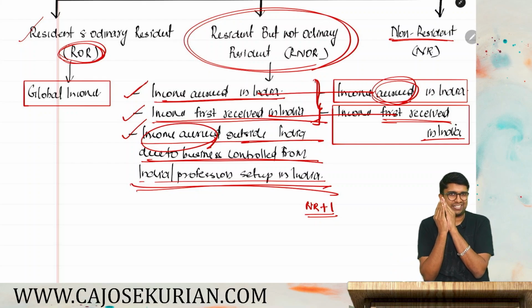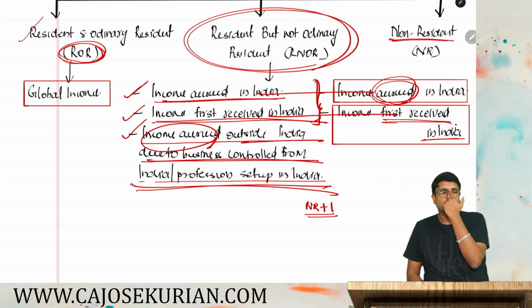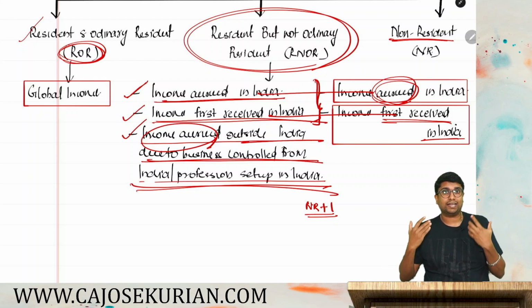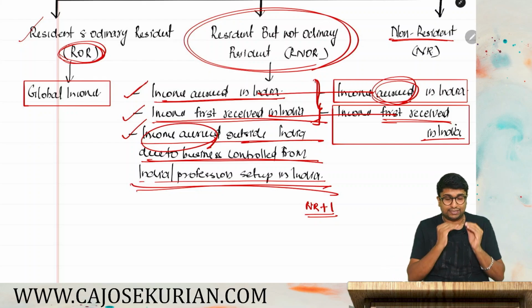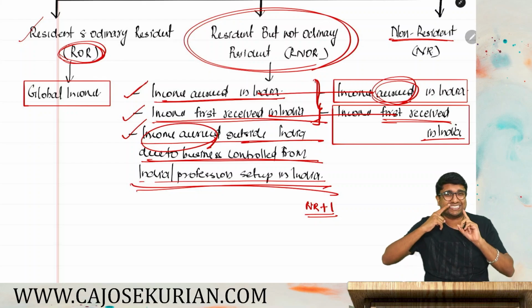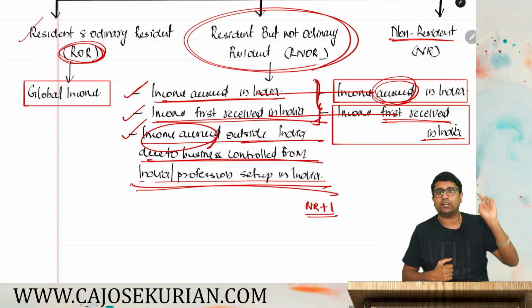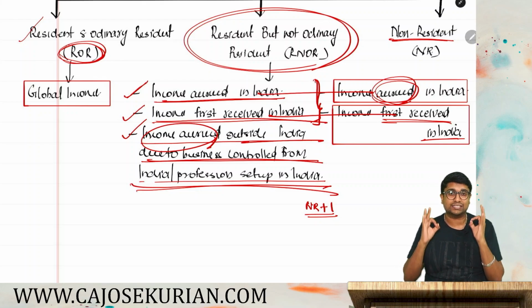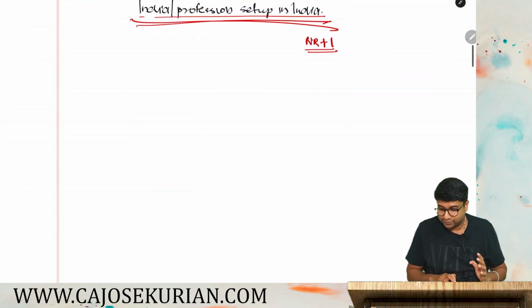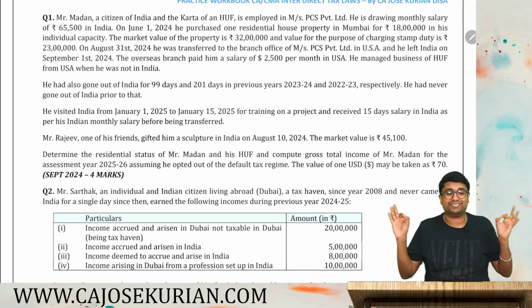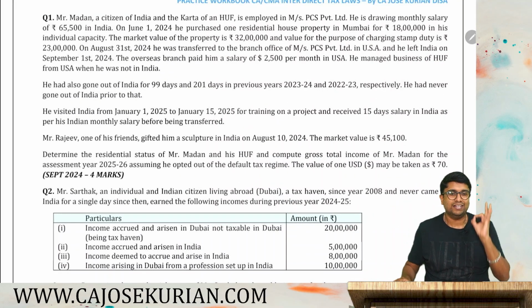So based on the residential status, we need to know what exactly is the taxable income or how to compute the taxable income in India. And these two are the most important topics from chapter number 2, that is section 5 and section 6. Section 5, scope of total income, and section 6, determination of residential status. And I hope both these sections are super clear for you. Now we have some questions to solve. Before we move on, I've selected some important questions out of this topic and we have to solve these questions as well.